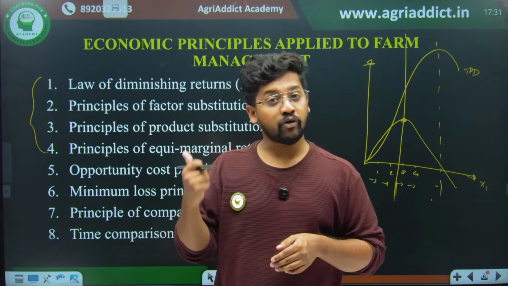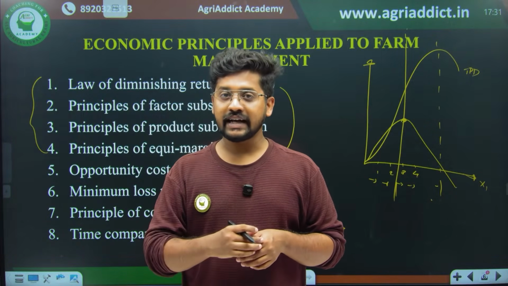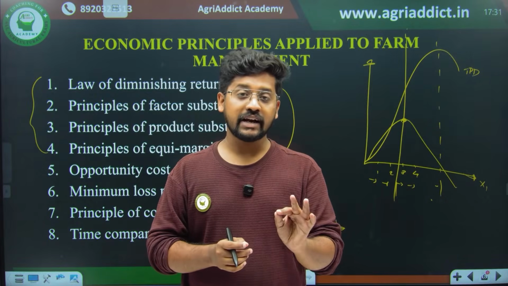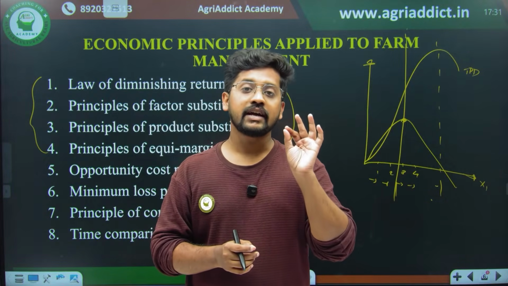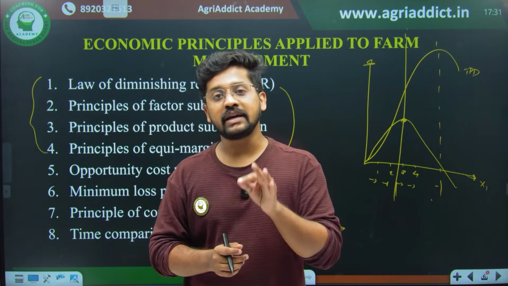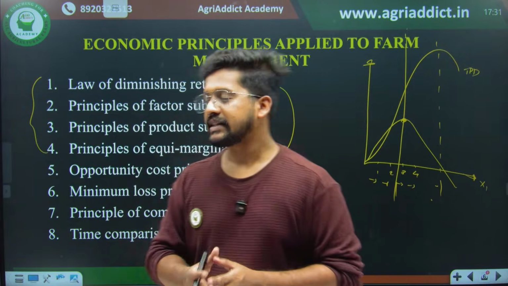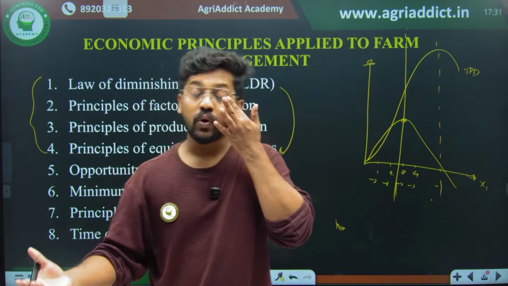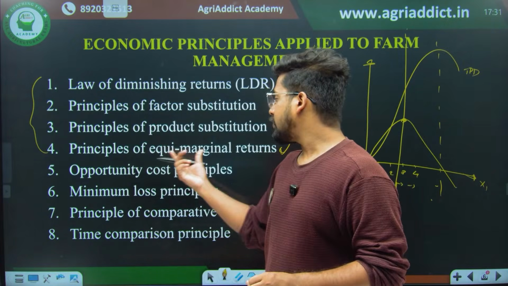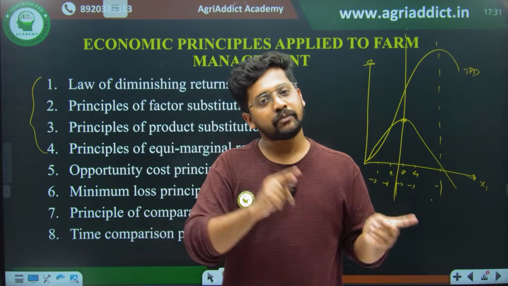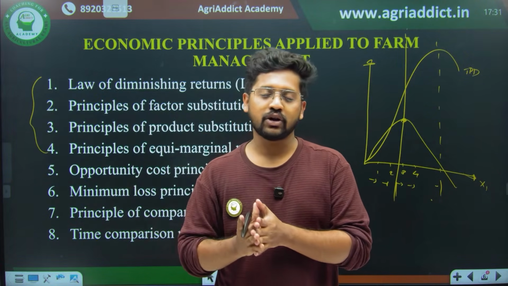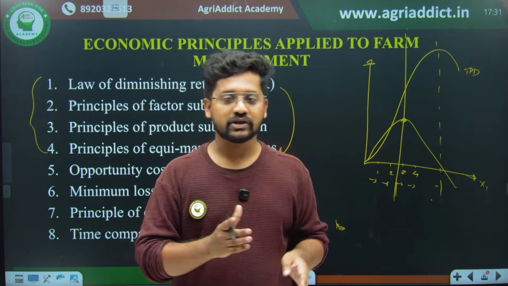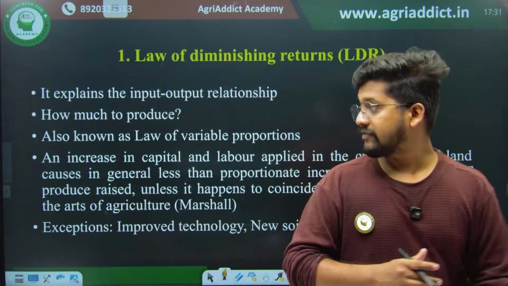In the law of equimarginal utility, we have studied that we will be allocating in such a way that the marginal utility derived from each and every unit of allocation will be equal. That was none other than your law of equimarginal utility. Similarly, the principle of equimarginal returns is the production counterpart of Gossen's second law, or the principle of equimarginal utility. I'll be explaining it with one slide.